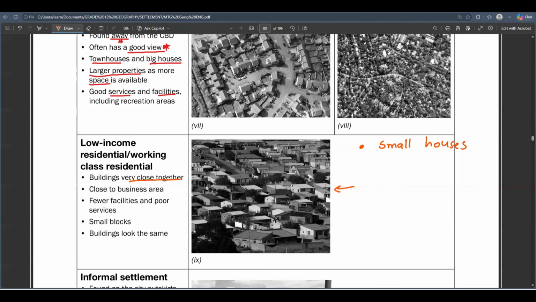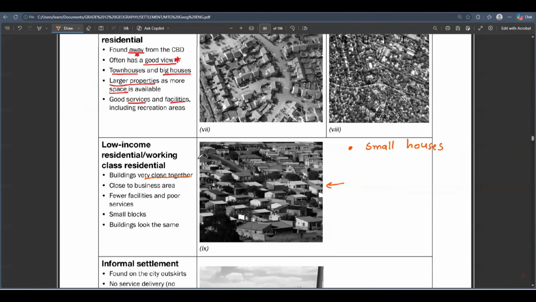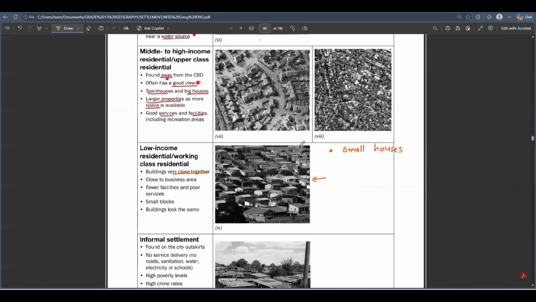In a low-income residential area, it's like the people were just allocated a small space to build their house, and then people had to build their houses closer to one another. The low-income residential area, or you can say the working class residential area, has houses built very close together. They are close to the business area, as in the urban profile, such as the first urban profile that I showed you guys. Where is it?